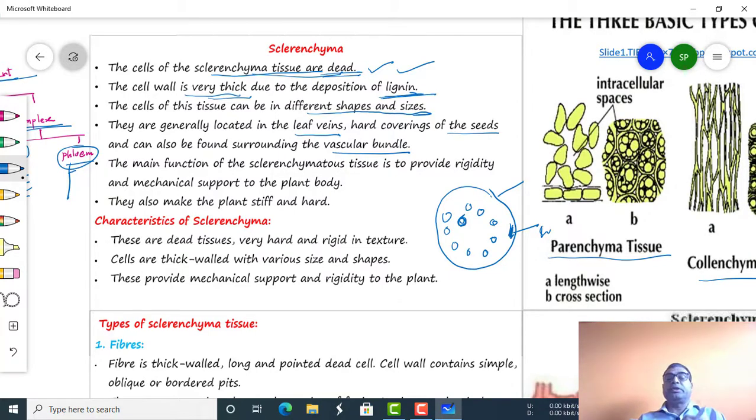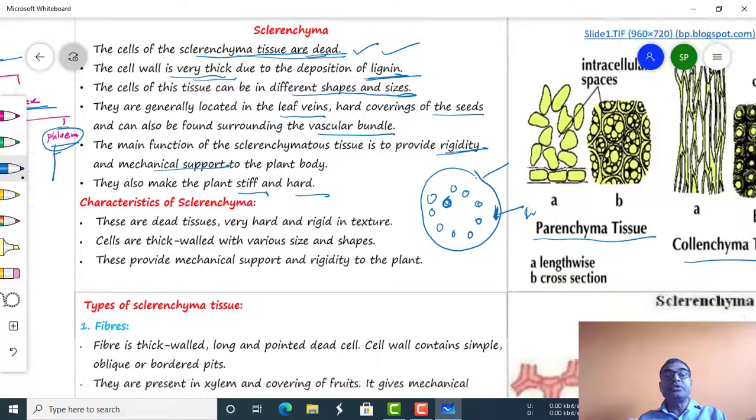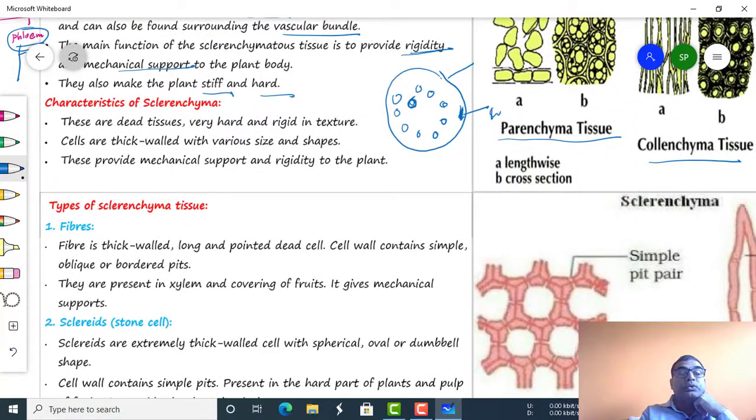The main function of the sclerenchyma tissue is to provide rigidity and mechanical support to the plant body. So they make the plant stiff and hard. So what are the characteristics of the sclerenchyma type of cell? These are dead tissues, very hard and rigid in nature or in texture. Cells are thick walled, of various shapes and sizes, and they provide mechanical support and rigidity to the plant.